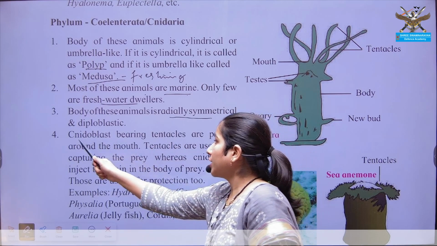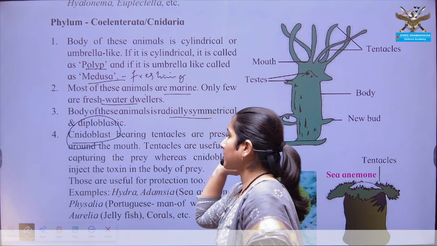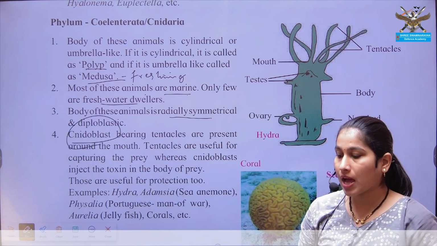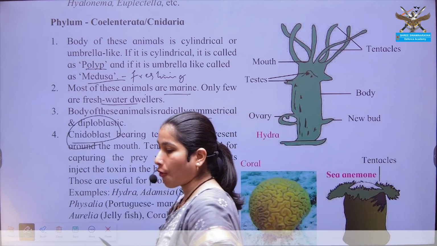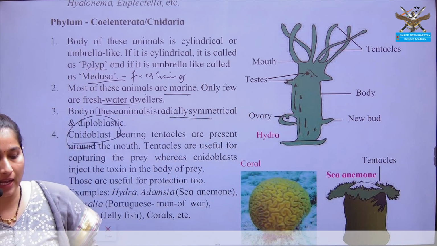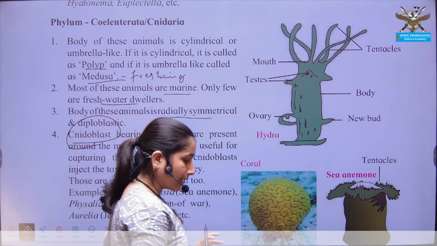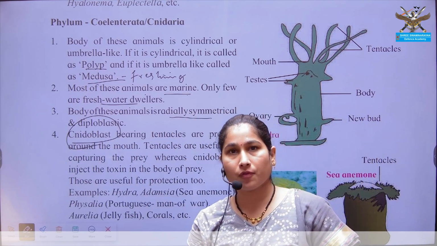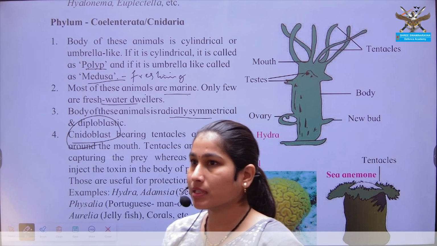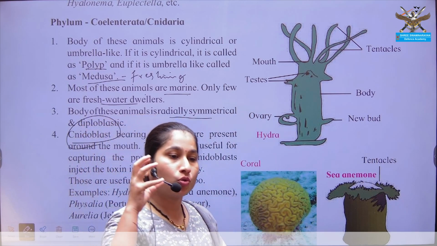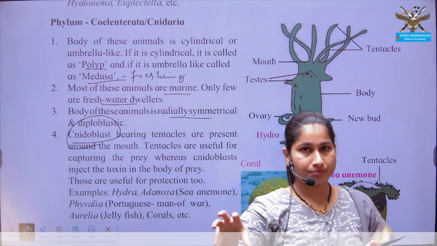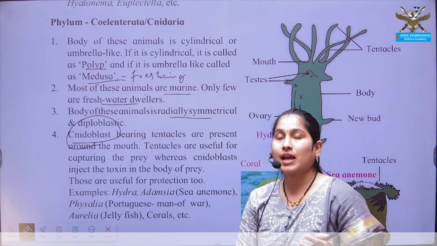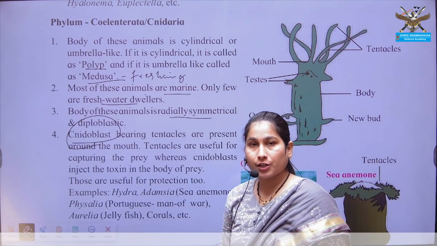Then cnidoblasts are the specialized type of cell which are responsible for offensive and defensive mechanism. These cnidoblasts secrete some kinds of toxin, because of which these organisms are able to prey on the different organisms.